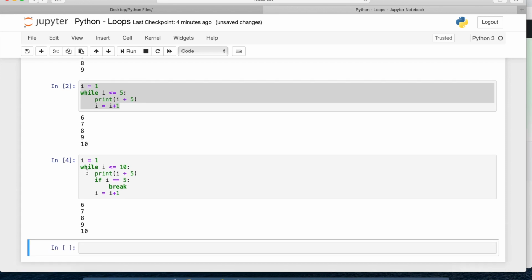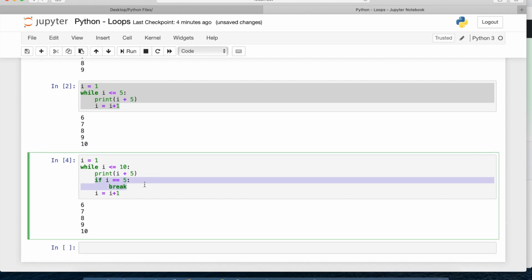You can see here it is giving me the same value as earlier. Here we have said i is less than or equal to 10, but we have given a condition saying if i is equal to 5, then break the loop. So it is breaking the loop and not going ahead. We are not getting i being 6, 7, 8, 9; we are getting only till i is 5. So this is how we can use break to break a particular loop.